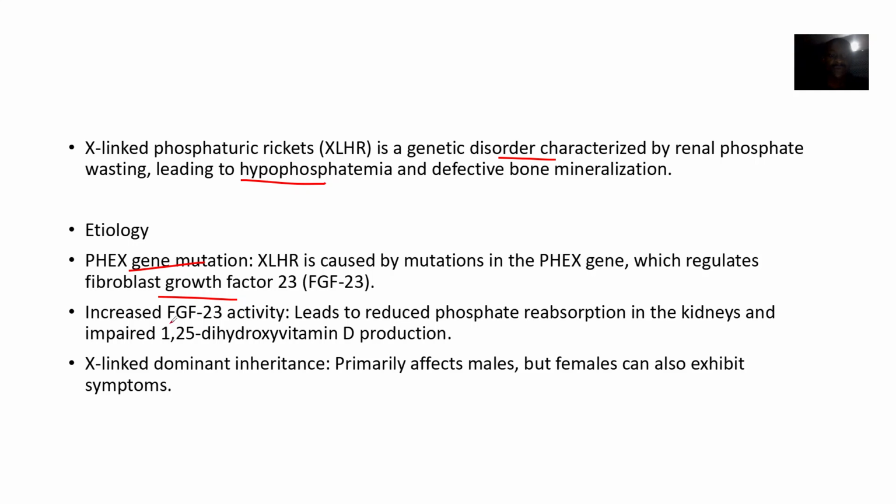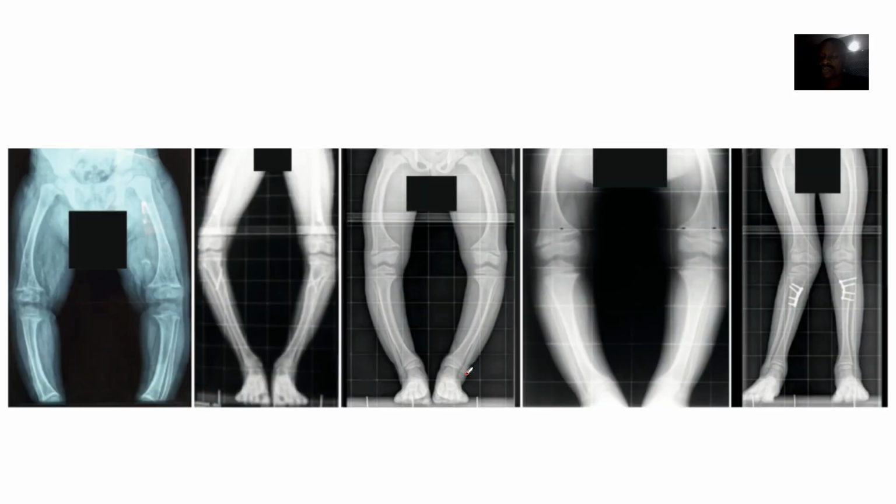So increased fibroblast growth factor activity leads to what? Reduced phosphate reabsorption. So phosphate has to leave the body. This usually impairs what? 1,25-dihydroxy vitamin D production. So X-linked dominant usually affects what? Males. When you're talking about X-linked stuff, it's usually males, right? So in such a person, there's low phosphate. Of course, there's low calcium, so they usually present with rickets too, right?